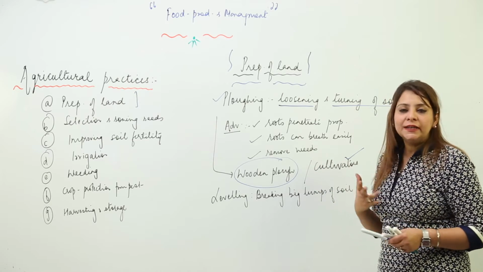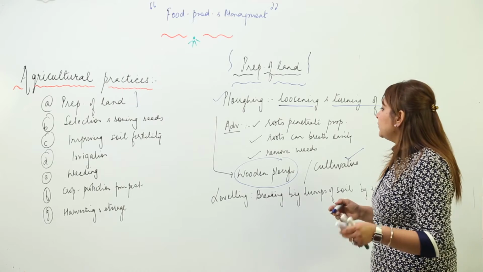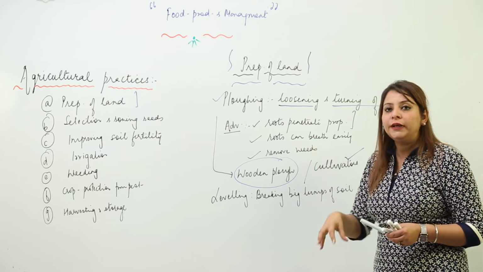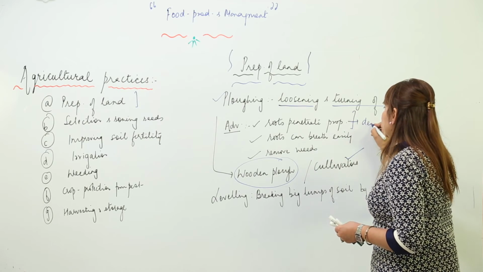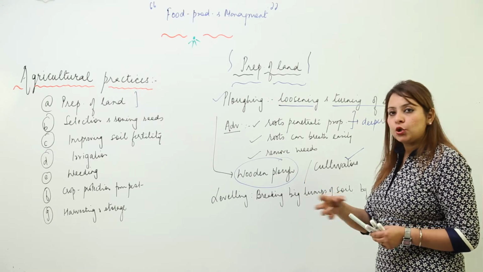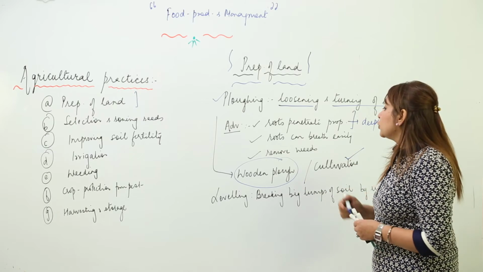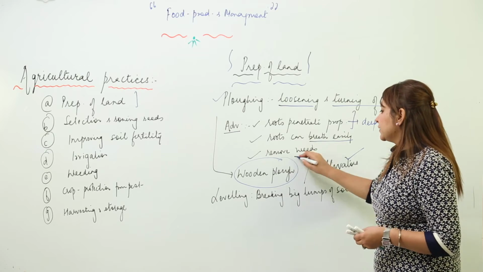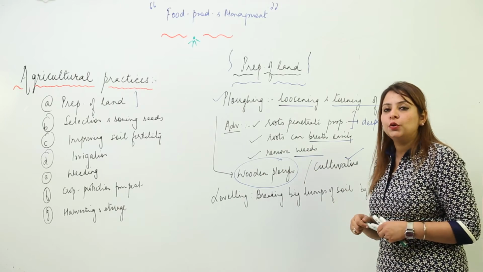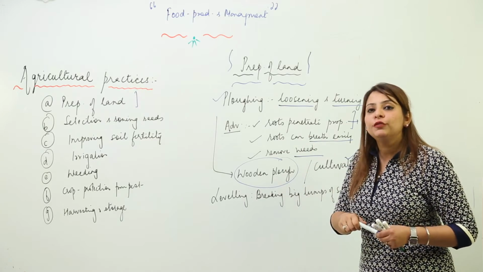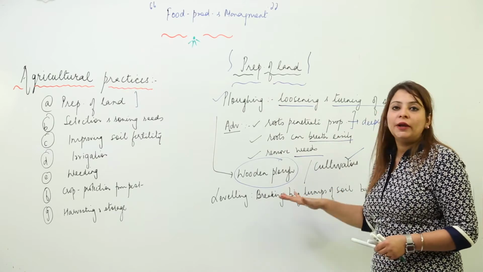So what is the advantage, why do we do plowing? When we plow, it enables the roots to penetrate much deeper. And because it loosens the soil, it enables the roots to breathe properly. And if there are any weeds, when we use a wooden plow and dig the soil more and more, it also removes those weeds. So first the plowing is done.